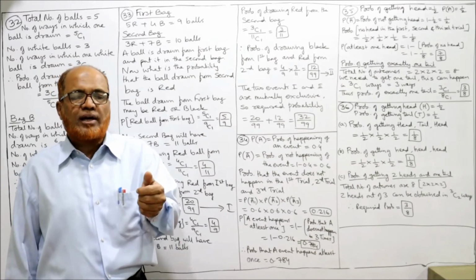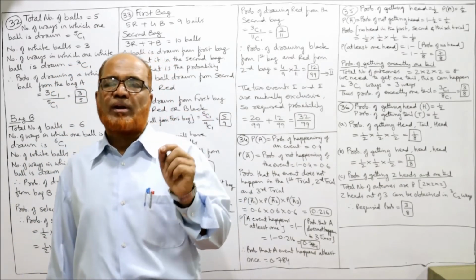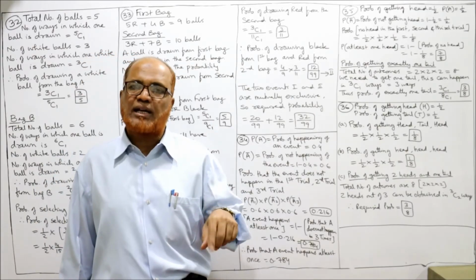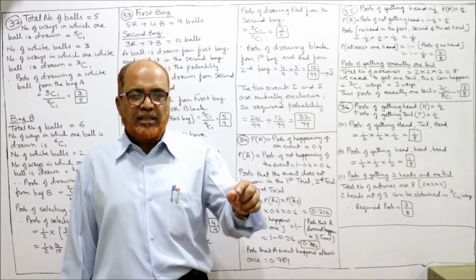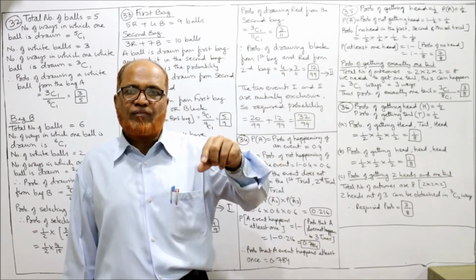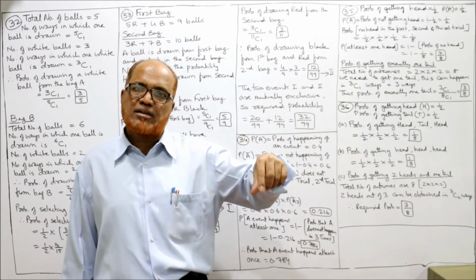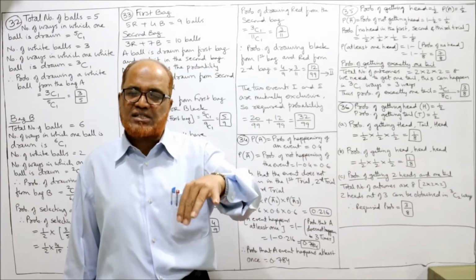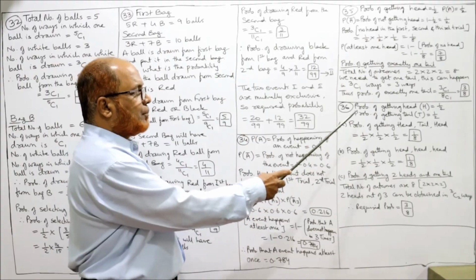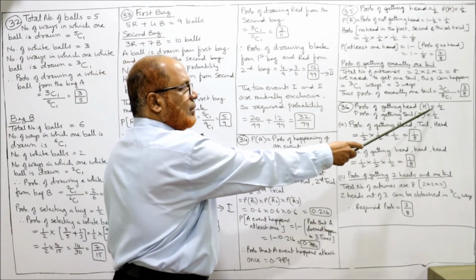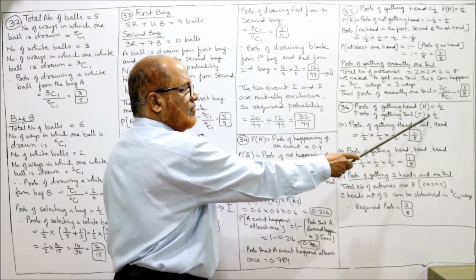When you throw the coin, the probability of getting head is 1 by 2. The probability of not getting head, getting tail, is 1 by 2. Now, in the 3 times, we want first time head, second time tail, third time head. The probability of getting head H is 1 by 2, of getting tail T is 1 by 2.